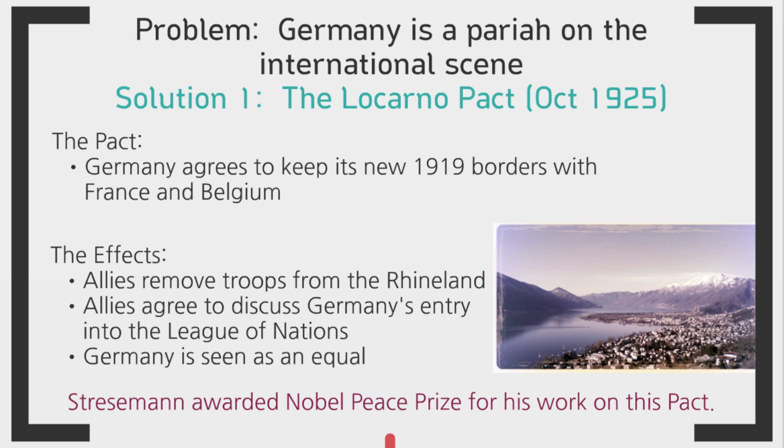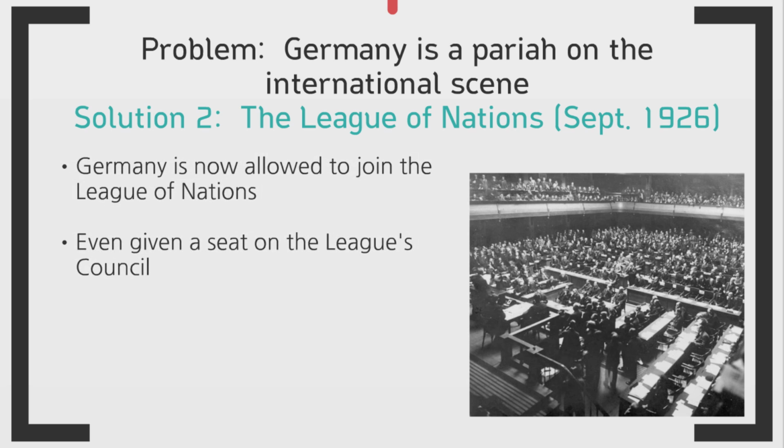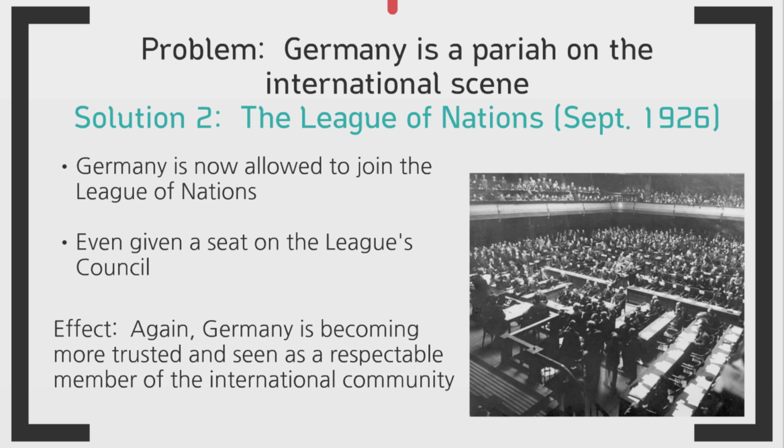We're going to stick with this problem that Germany had become an outcast on the international scene. And Stresemann's second solution to this problem was joining the League of Nations in September of 1926. So Germany was now allowed to join the League of Nations, and it was even given a seat on the League's council, which demonstrates that Germany was becoming more trusted and was beginning to be treated as an equal. So Germany was quite happy about this, and this image shows Germany's first day in the League of Nations.